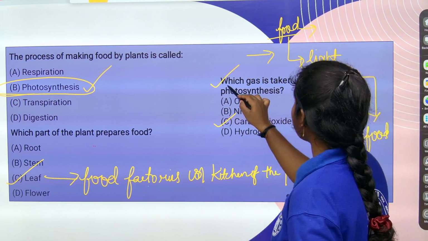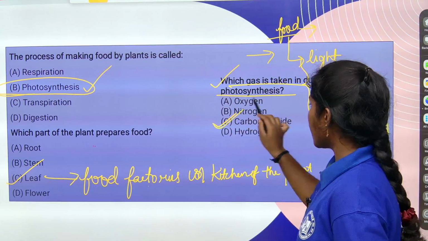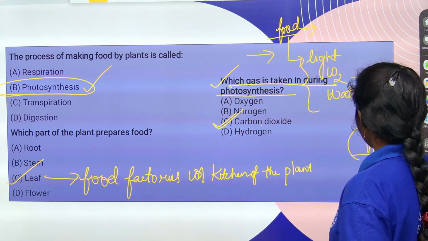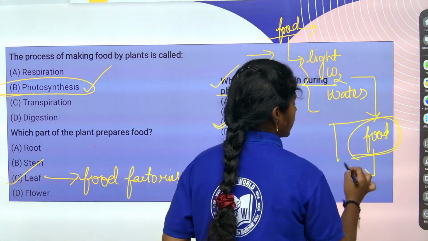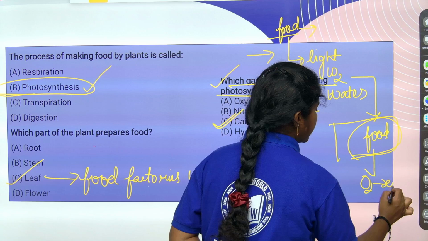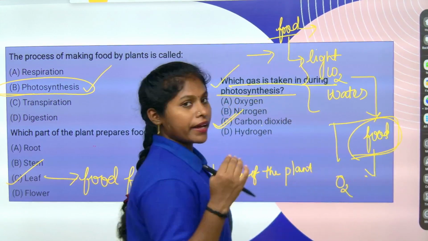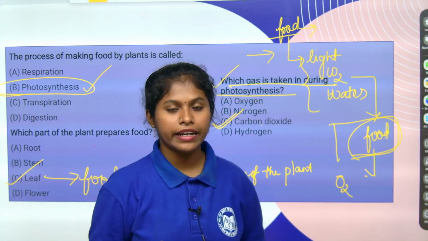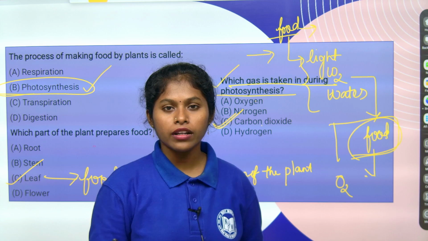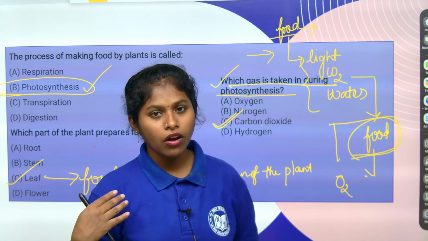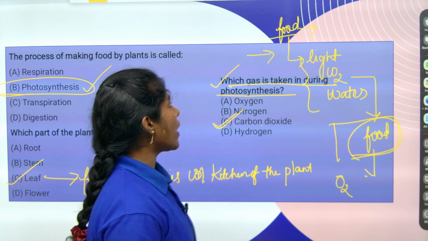So the gas taken during photosynthesis is carbon dioxide. The oxygen is released along with the food out to the environment and it is utilized by multicellular organisms. But to prepare the food, oxygen is not required for plants. Plants require carbon dioxide. While preparing the food, oxygen is also produced and sent out to the environment. Quite easy, right, children?